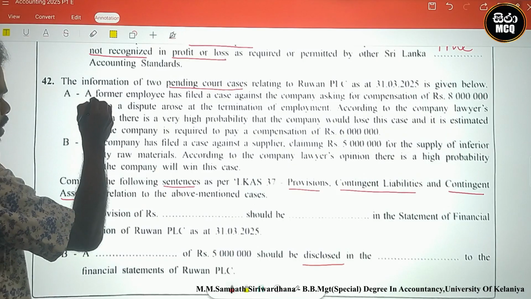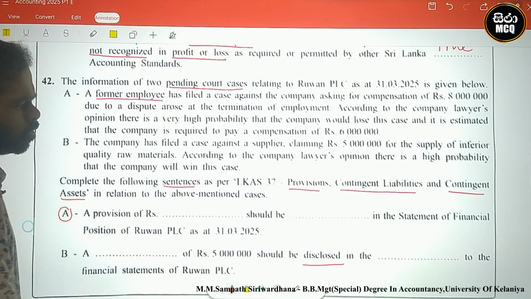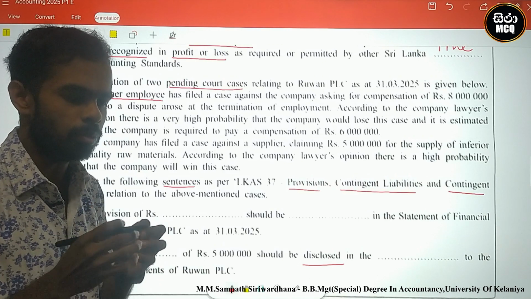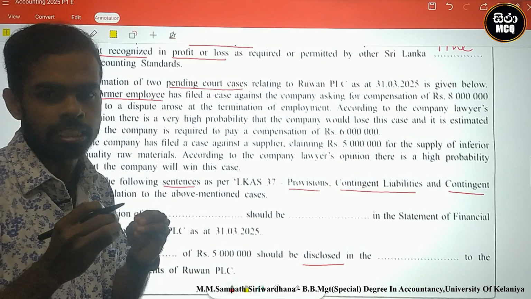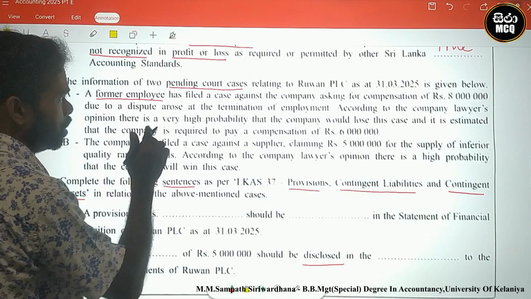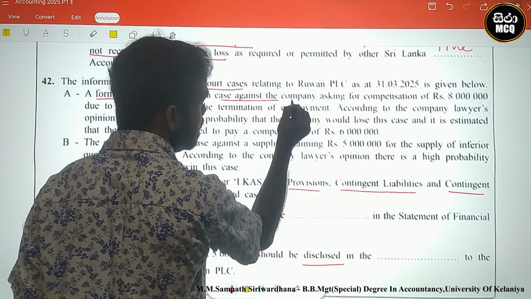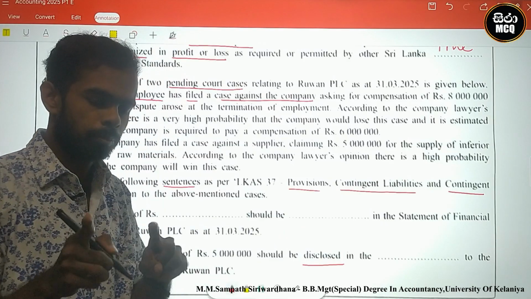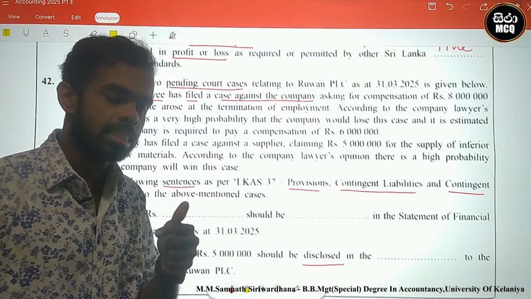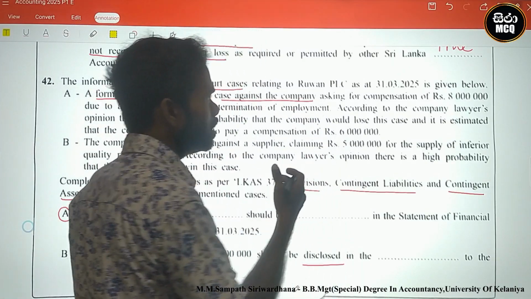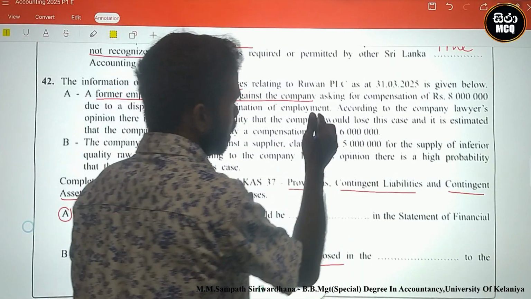Look here. A former employee means in the past, there was an employee working in the company. The former employee has filed a case against the company. Company means Ruan PLC.